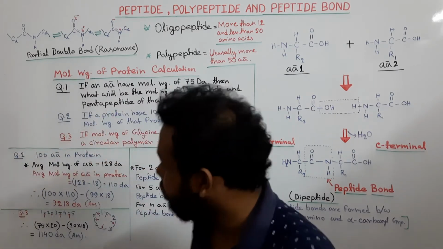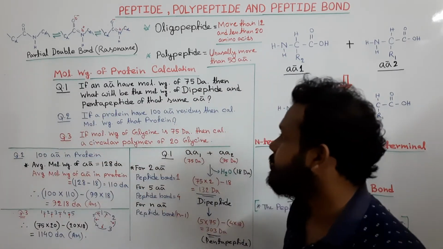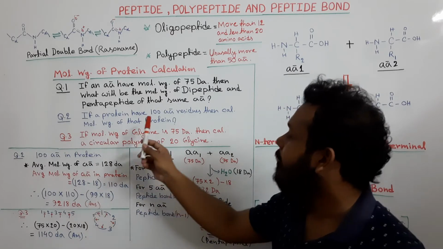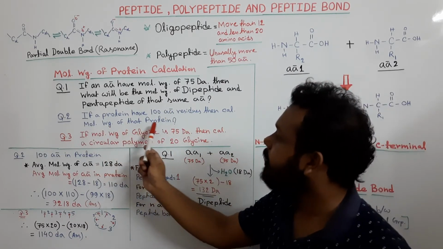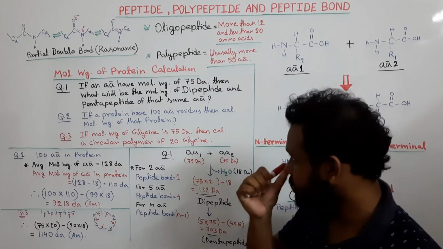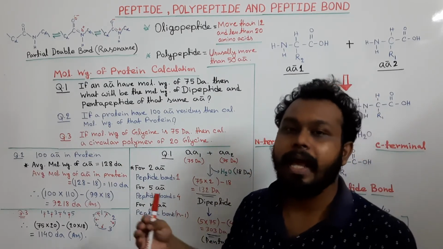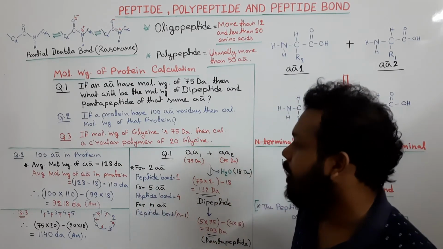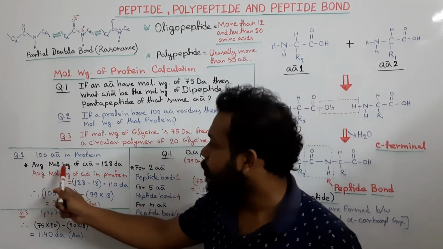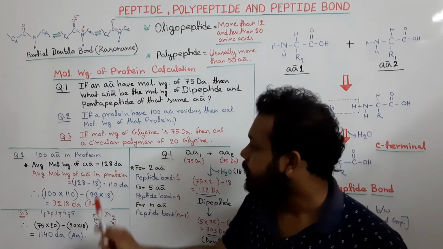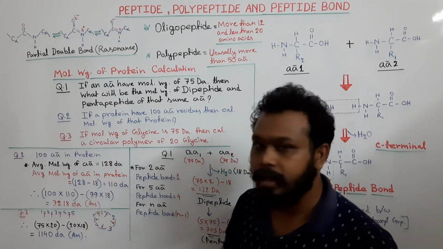Okay, so now the next question: if a protein has 100 amino acid residues, calculate the molecular weight of that protein. Suppose a protein contains 100 amino acids. Now one thing we have to remember is that the average molecular weight of an amino acid is 128 Dalton.